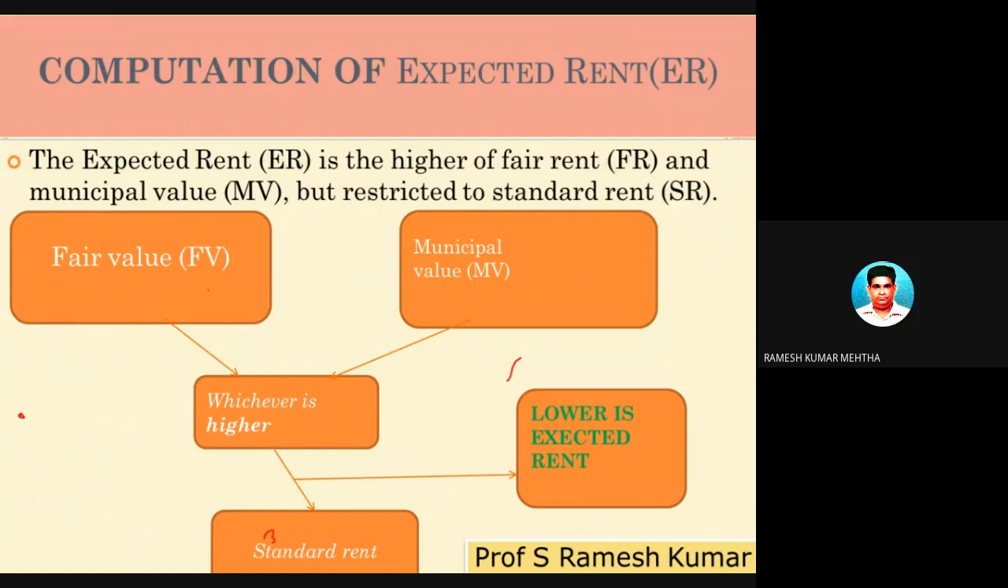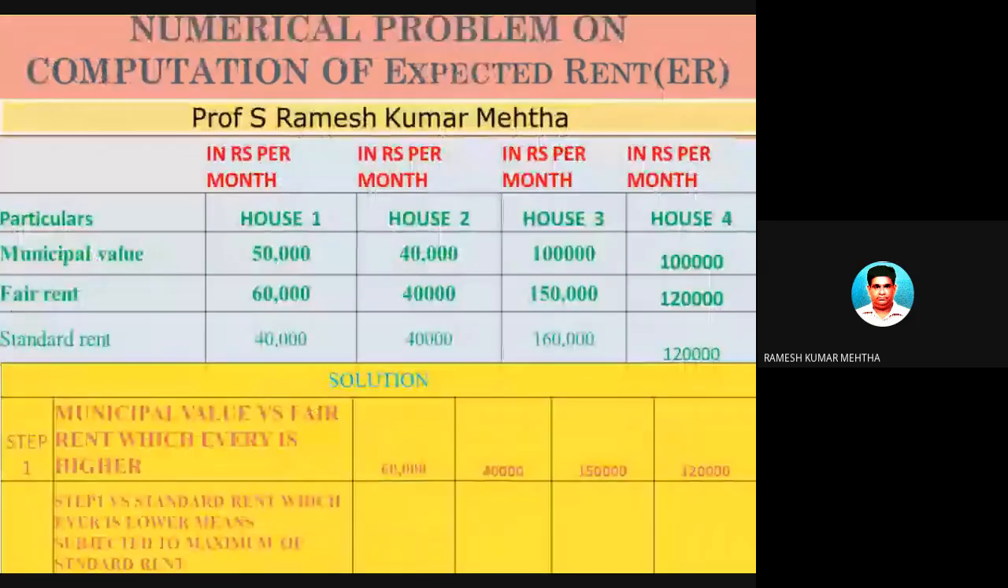Okay. So here, let's take an example. Mr. X is having a house. I have taken an example for your purpose. You can just look at the slide. To find out the reasonable expected rent from the given example. So Mr. Ramesh Kumar Mehta is there. He's having house 1, house 2, house 3, and house 4. And in this case, you have to find out the reasonable expected rent from this house property.